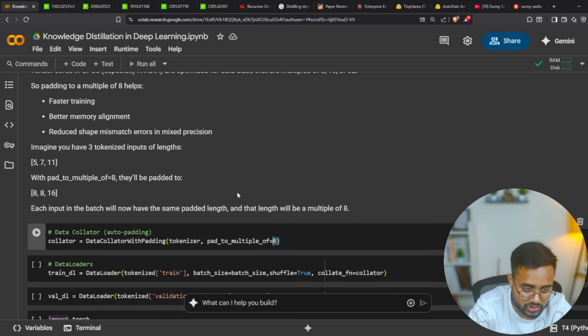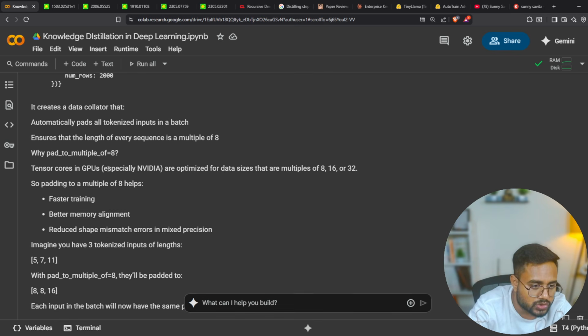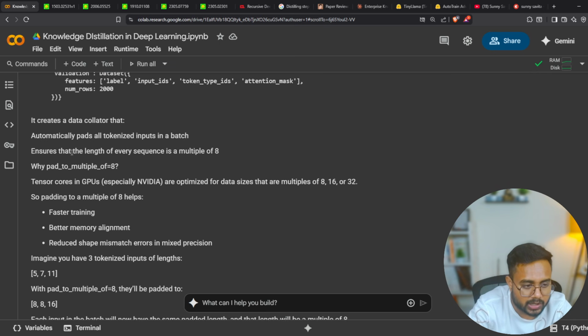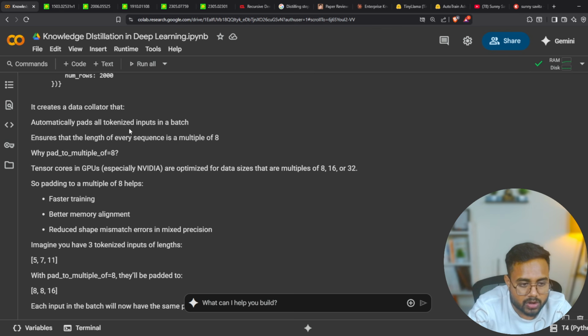I kept the explanation over here inside the markdown. The meaning is very simple. It creates a data collator, which automatically pads all the tokenized input in the batch. Let me explain this, give me a moment, guys.